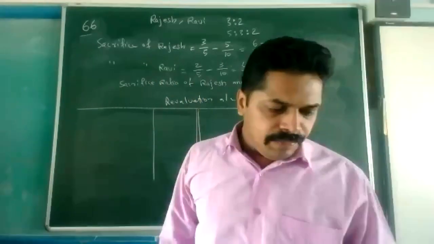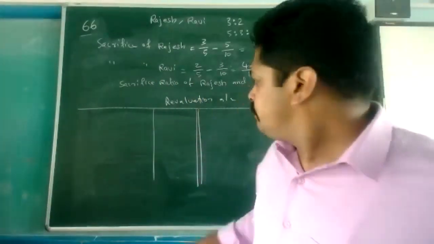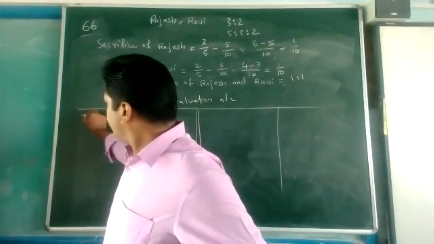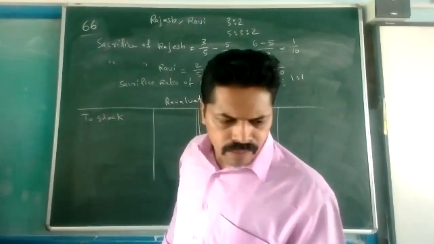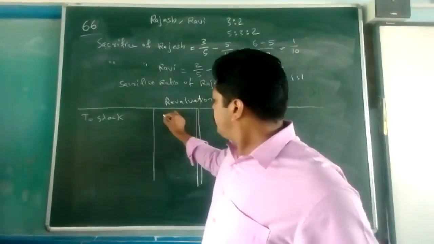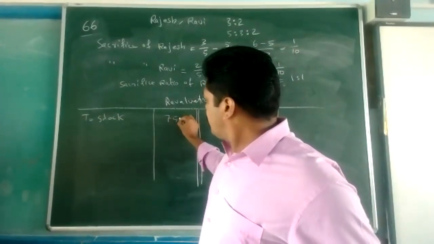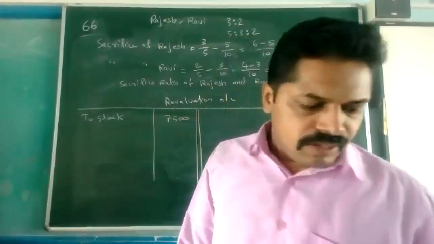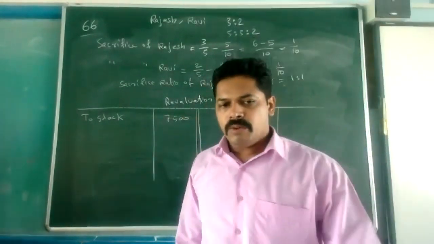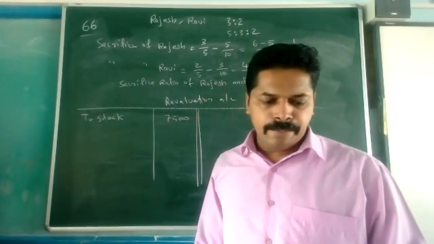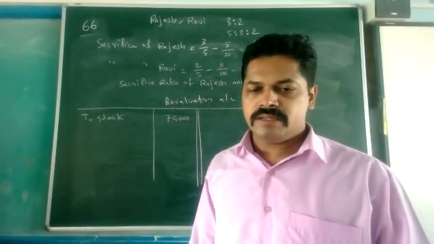Firstly, stock will be depreciating 5%, so here 5% will come to 7,500. Next item, provision for doubtful debt. Provision for doubtful debt already there is 4,000, in the old balance sheet.